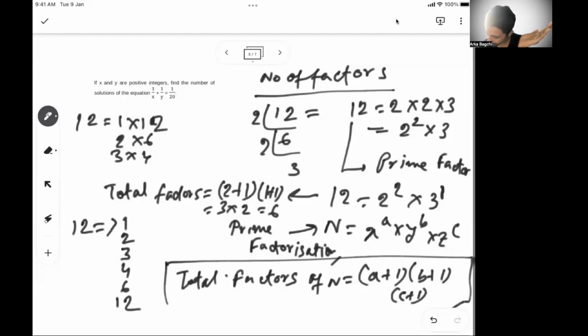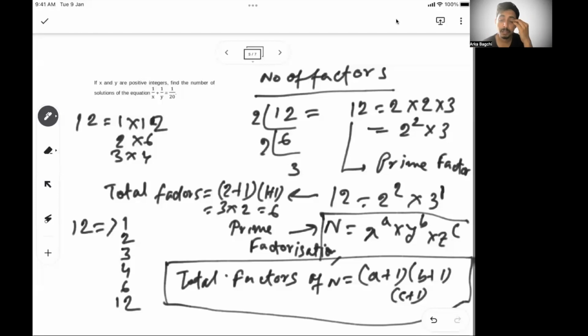This is the formula for the total factors after doing a prime factorization. So from here, this number has this many factors. This is very important to understand. Why I need this number of factors for this problem, I'll come to that once we solve the problem.